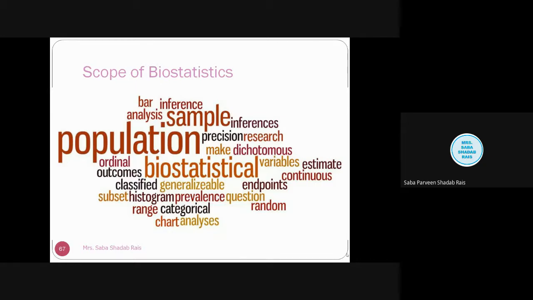That means the air has this many bacteria, and the air is so much contaminated with air microflora. So these are the various statistical tools which help us find out the environmental condition. So this is all about biostatistics.